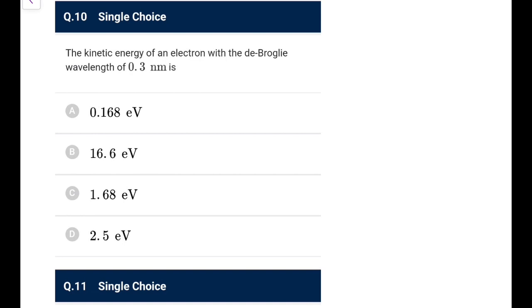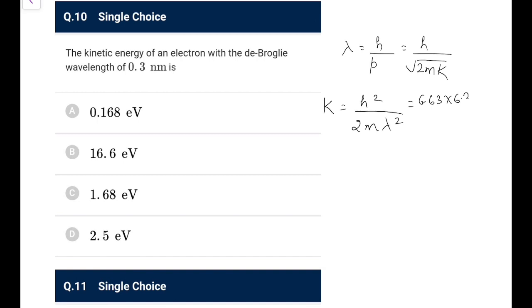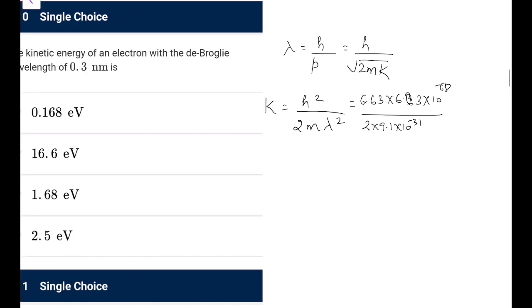So the kinetic energy of the electron with de Broglie wavelength of 0.3 nanometer is, you know, lambda is h over p, and p is equal to h over root 2mK. So the kinetic energy would be h square over 2m lambda square, 6.63 into 6.63 squaring up into 10 to the power minus 68 over 2m, m is 9.1 into 10 to the power minus 31 into lambda square.